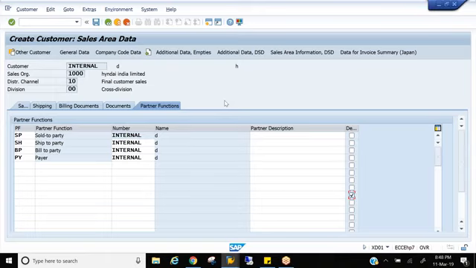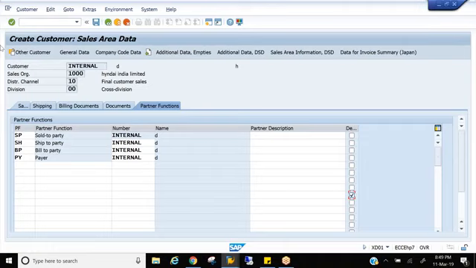Any questions? Sir, I have no doubt actually. Go ahead. So we are creating a customer master now, sir. From account group, we are getting that internal number for us. So the number ranges will be there. If we are continuously creating the customer master, at one time the customer master range in the number range will get over, right? Sir? Okay. If by chance it gets over, what will we do actually?